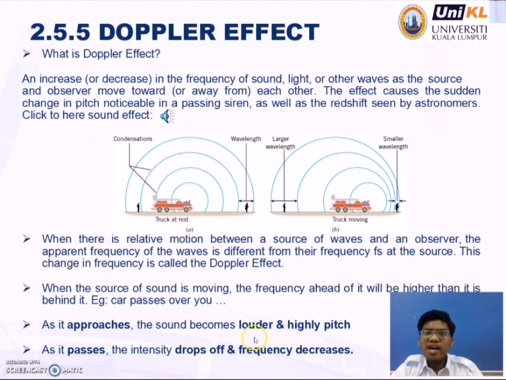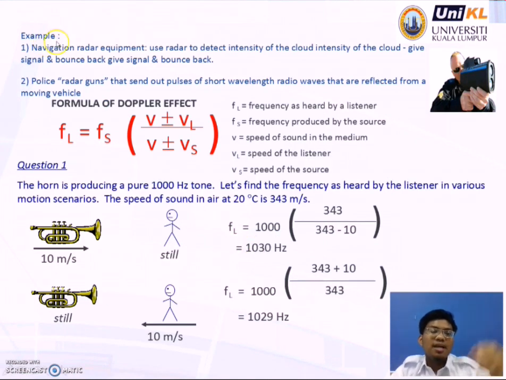Okay, when there is relative motion between a source of wave and an observer, the apparent frequency of the wave is different from the frequency Fs at the source. This change in frequency is called the Doppler effect. When the source of sound is moving, the frequency ahead of it will be higher than behind.